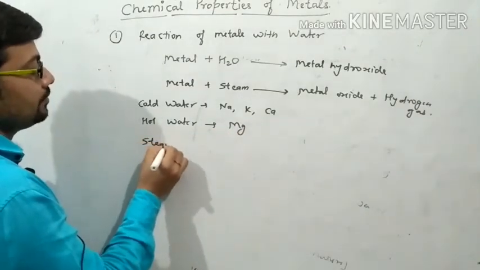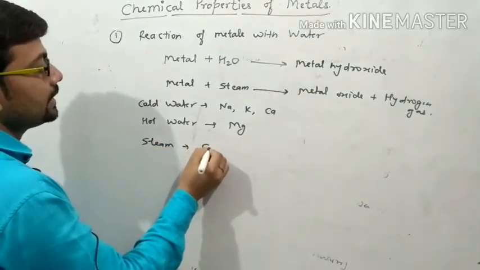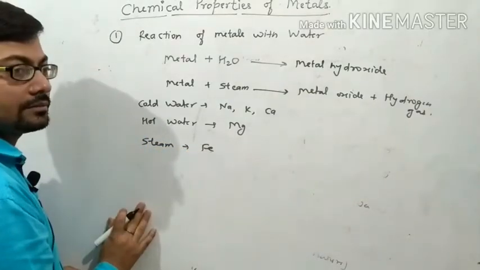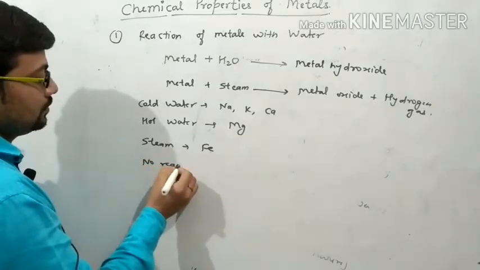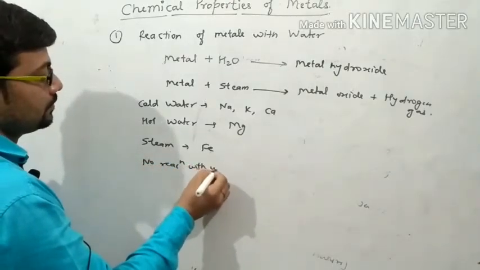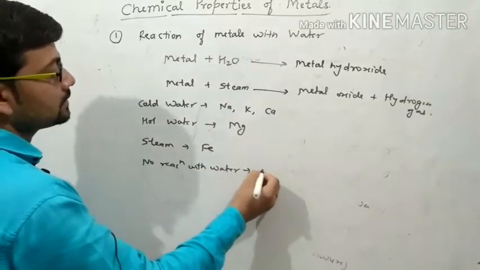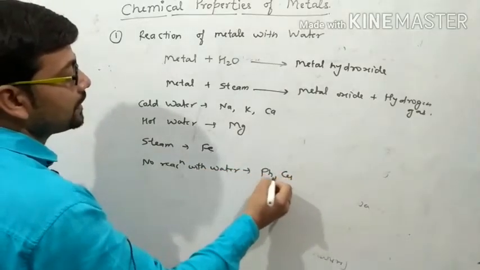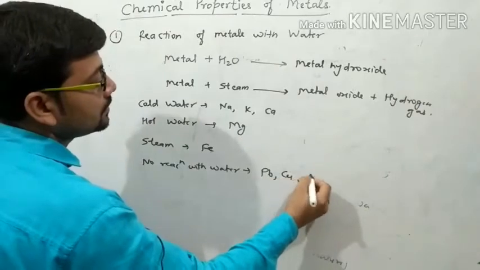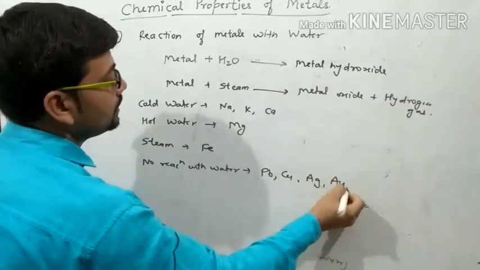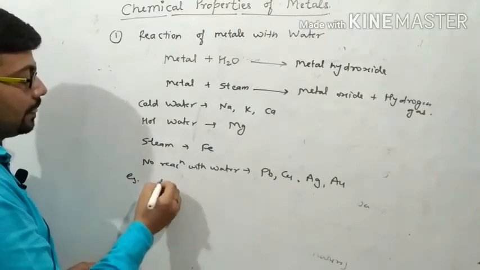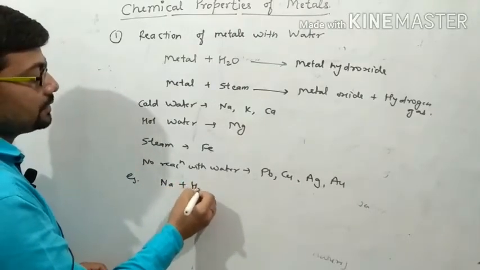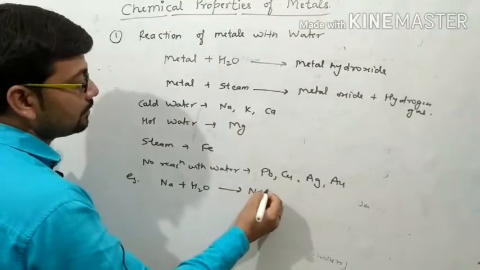And with steam, iron reacts. And there is no reaction with water for lead, copper, silver and gold. Now, take an example. When sodium reacts with water, then it produces sodium hydroxide.